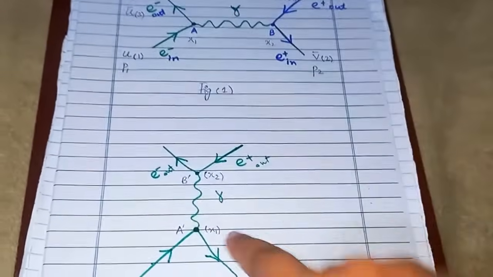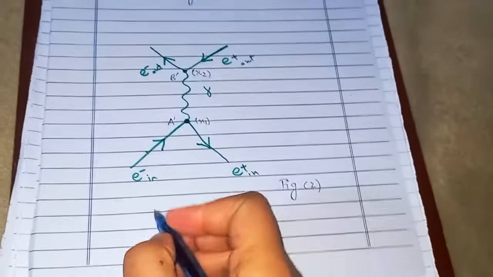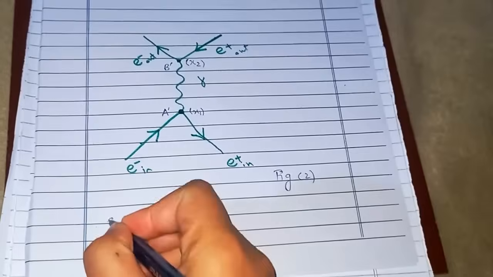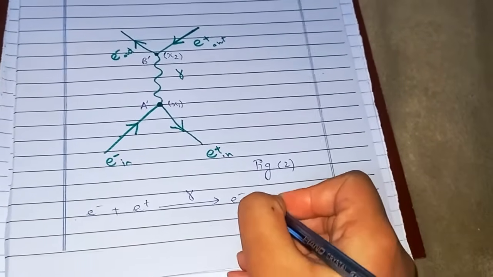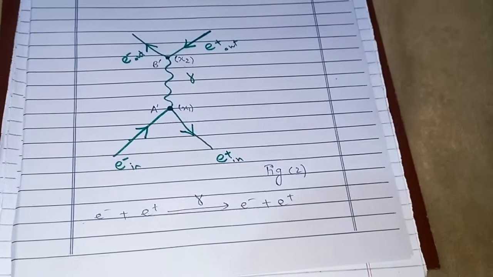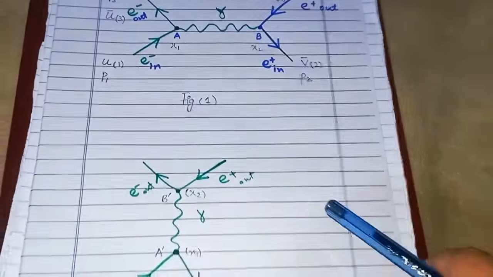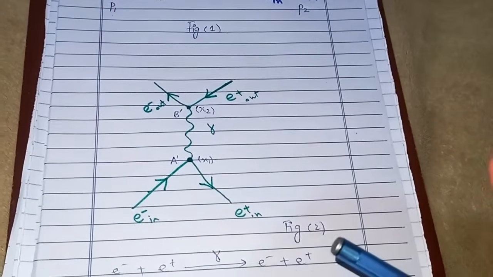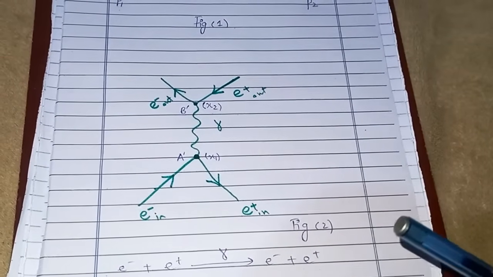You can see the photon is involved. I'm not saying they are similar; I'm saying that here it's a photon and here it's a photon as well. And we can see that both processes represent electron plus positron, virtual photon, into electron plus positron. So these are the two Feynman diagrams for this process. This is the most crucial part in Feynman rules, to draw the Feynman diagrams.